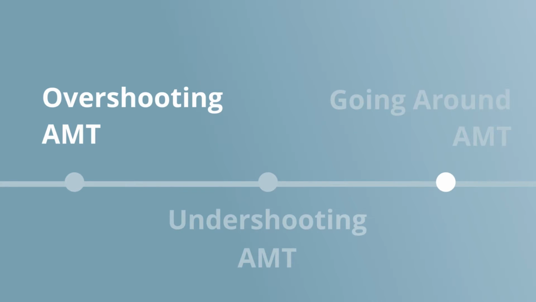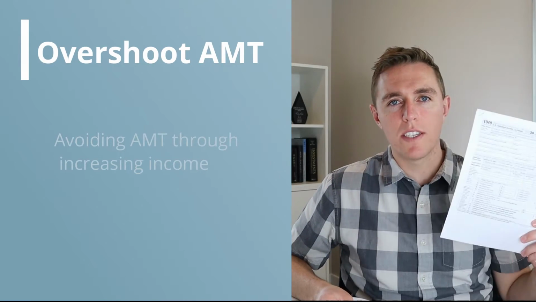Let's compare AMT to a window. If you go through it, you have to pay it. If you go around it, you don't have to pay it. And there are three main ways to do this. First is overshooting AMT, the second is undershooting AMT, and the third is going around AMT. First, let's start with overshooting AMT. The concept here is to increase your regular tentative tax to be much higher than your AMT tentative tax.